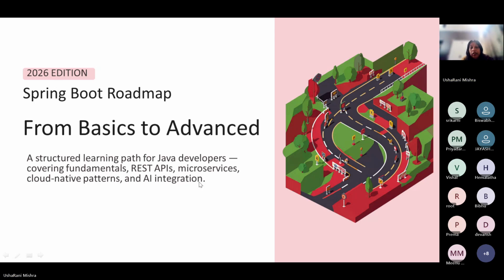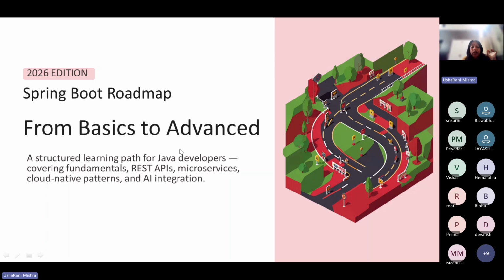So this is about the first slide, how we can go from basic to advanced. In this course, I can help you learn from the fundamentals: how you can build the REST API, how we can secure the REST API, how we can access the database using Spring Boot, then how we can build the microservices and deploy them in the cloud.